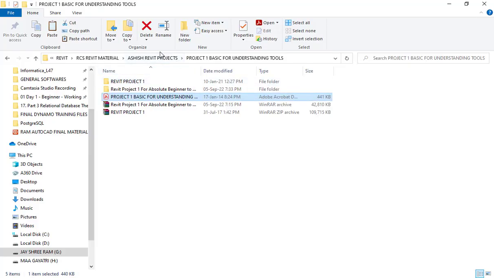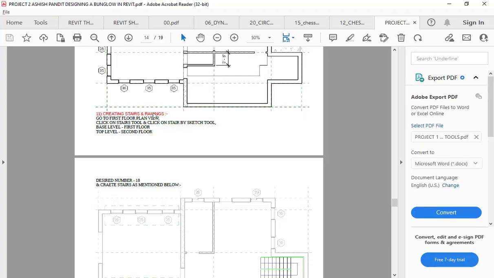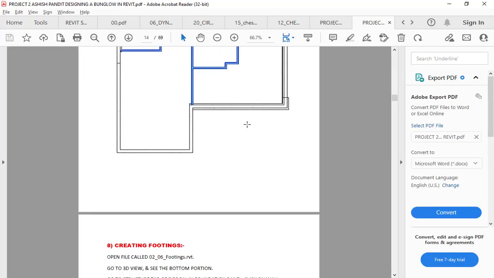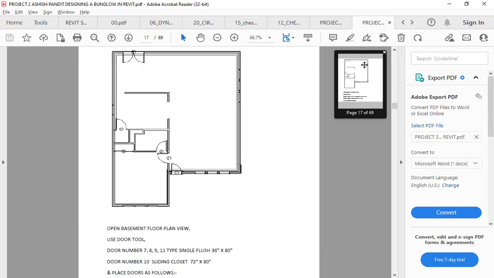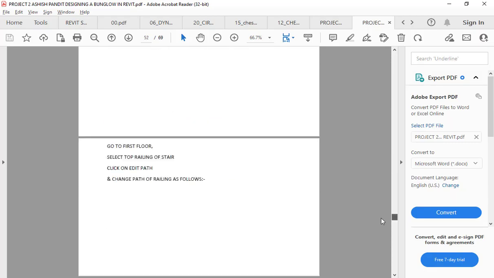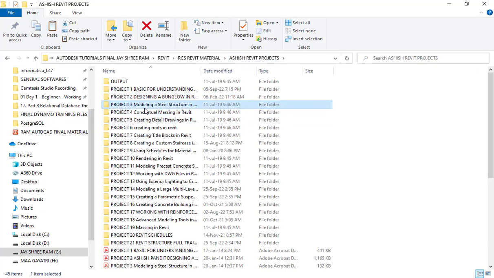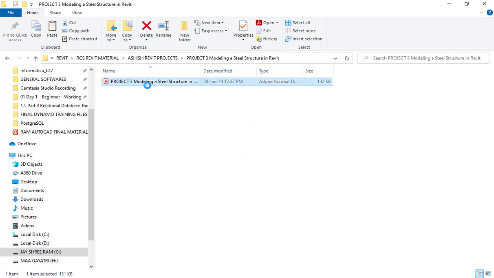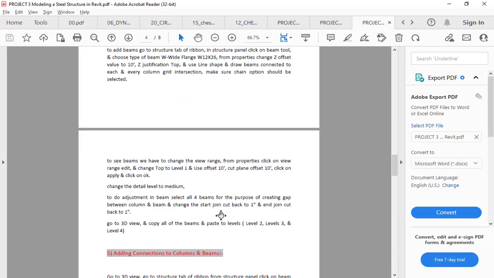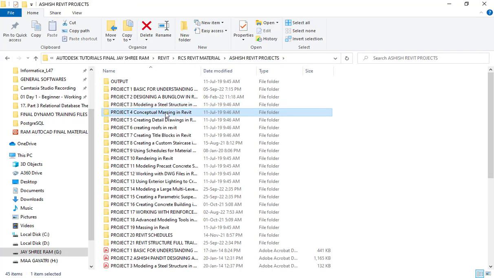So project 1, then after project 2, designing a bungalow, residential bungalow. As you can see, for each and every one I did a lot of hard work to create such type of notes, right? Then after this modeling of steel structure, each and everything of steel structure, what are the steps that we need to follow, everything I will share with you.